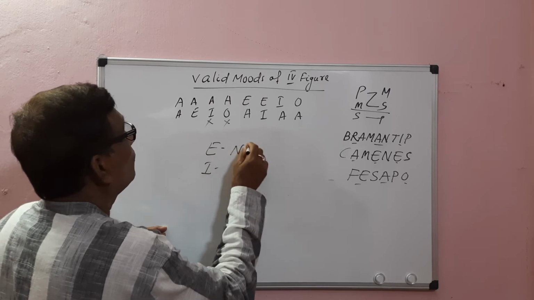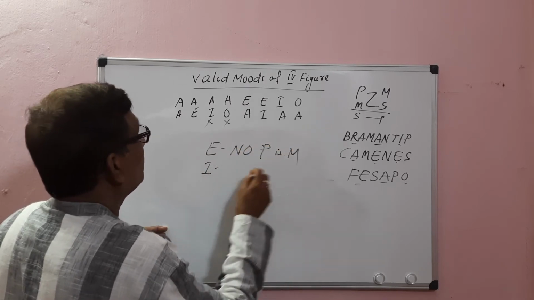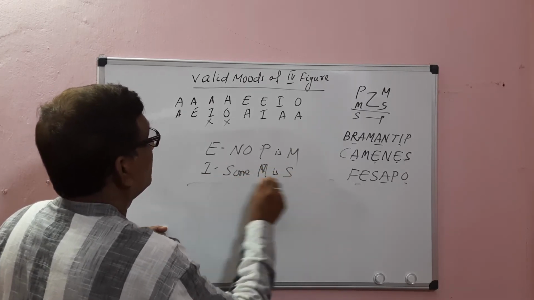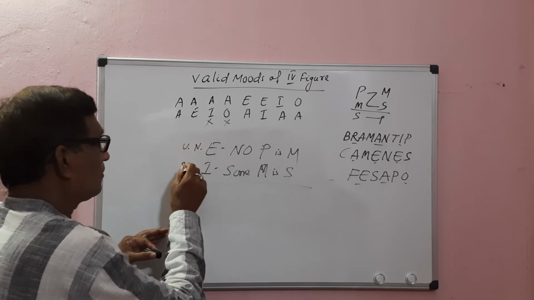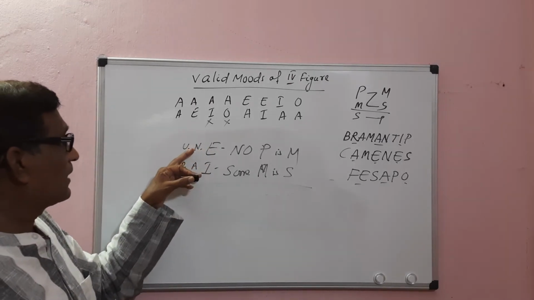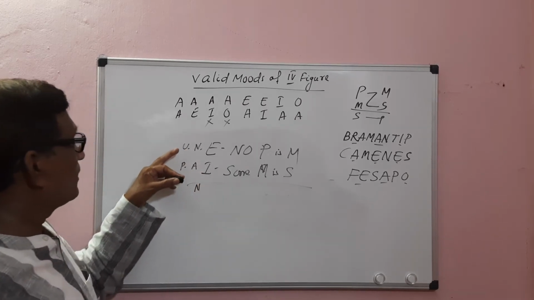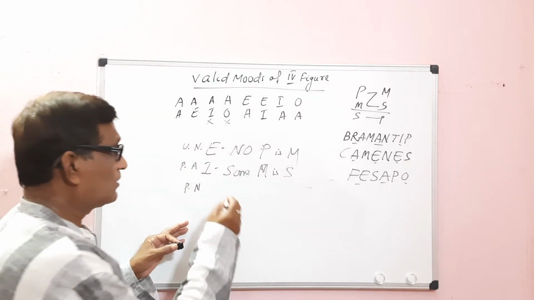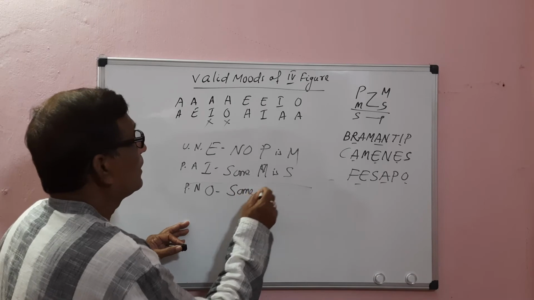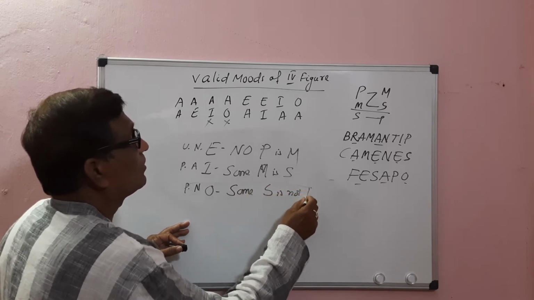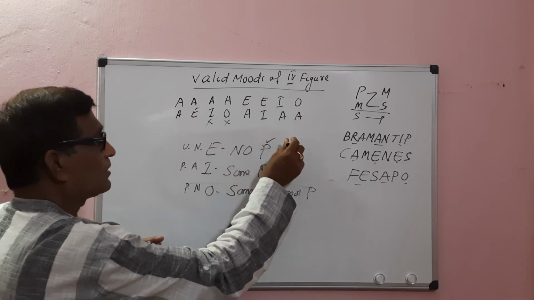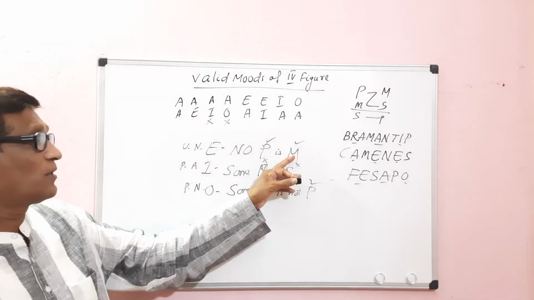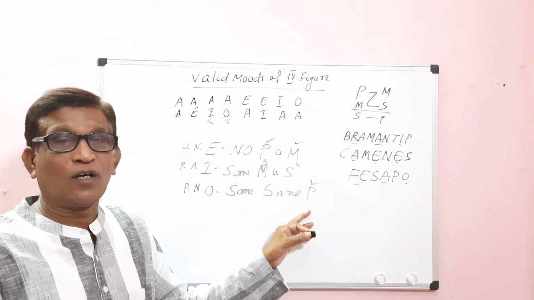No P is M. Some M is S. This is universal negative, this is particular affirmative. When one premise is affirmative and one is negative, the conclusion must be negative. When one premise is particular, the conclusion must be particular. The conclusion will be particular negative, meaning O proposition: Some S is not P. E proposition distributes both subject and predicate, I neither subject nor predicate, O the predicate. Here the middle term is distributed in the major premise, so there is no fallacy of undistributed middle.